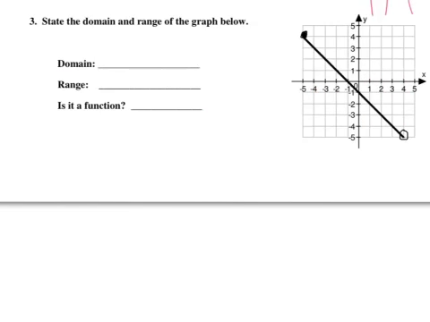Alright, for number 3 it says state the domain and range of the graph below. So we are going to first look at the graph, and we see that it's continuous. So we have a line segment here. It goes from this point down to this point. I do notice that there's a closed circle here and an open circle on this end. When I'm looking at the domain, I'm going to be looking at the x value. So how far does this picture stretch from here to here? So how wide is it on the x-axis?